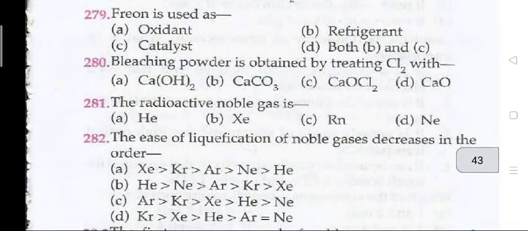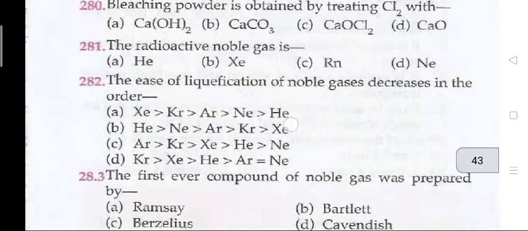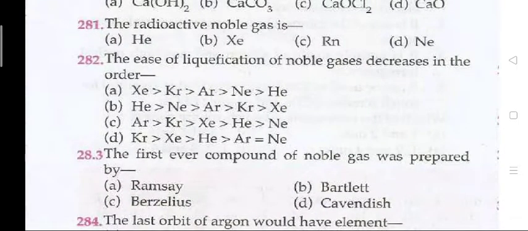279, freon is used as B, that is a refrigerant. Bleaching powder is obtained by treating Cl2 with A, Ca(OH)2. The radioactive noble gas is C, Rn. The ease of liquefaction of noble gases decreases in the order A, xenon greater than Kr greater than Ar and Ne greater than He.